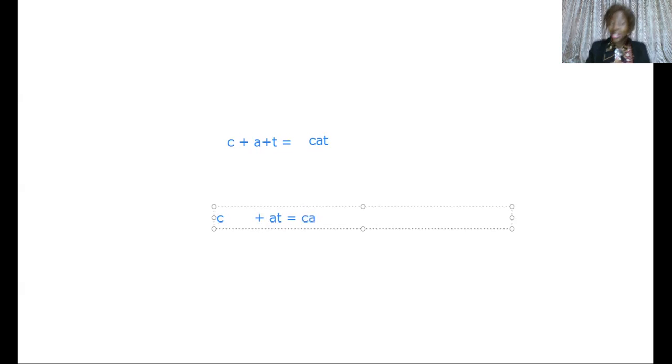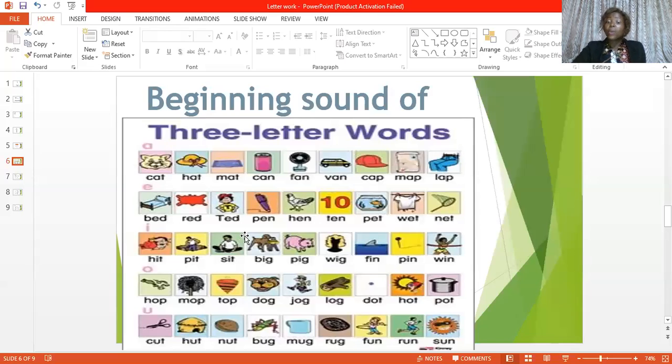Can we see it? Can you see the way 3-letter words are being formed? Yes, they are very easy to learn. Say cat, everybody. Cat. We have k plus at. It gives us what? Cat. Now, let's go over to our notes. Okay. This is how the 3-letter words are being formed. Remember what we just illustrated? K plus at gives you what? Cat.